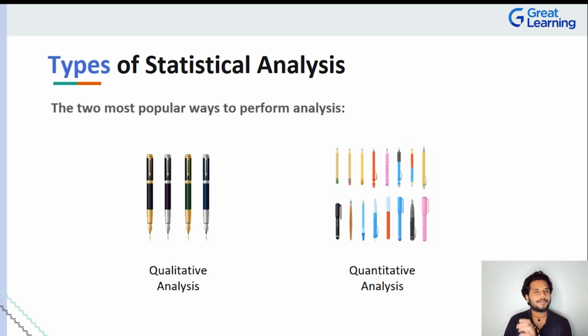Quantitative talks about quantity. Qualitative talks about quality, right? Let's talk about the example that you see on your screen right now. With respect to quantitative, let's cover quantitative first so you will understand qualitative better. Now, if I say, hey, how many pens or pencils or whatever it is that you can see on your screen right now, what would be your answer? So there are 16 pens and pencils here.